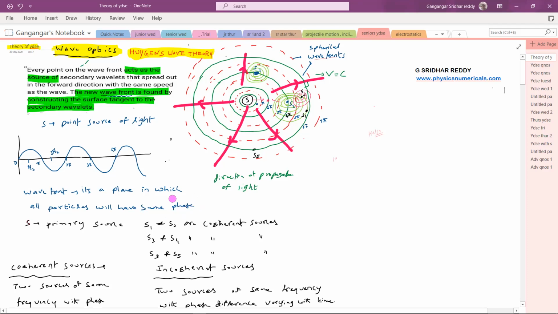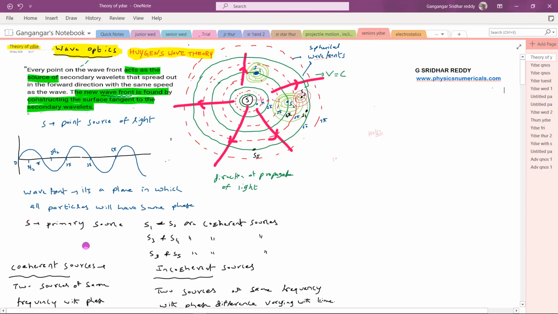I think you have already encountered the idea of phase in SHM and in waves. What do you mean by phase? It gives the instantaneous position of a particle. So at a given instant, if all particles have the same phase, that particular plane I can call a wavefront. And the wavefront can be of spherical, cylindrical, or plane shape. Okay, fine. Now we'll proceed further to the coherent sources.